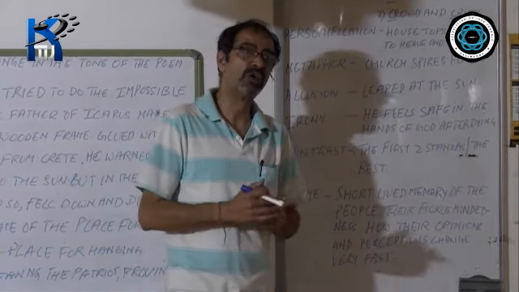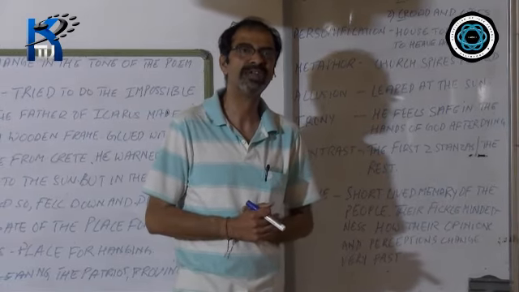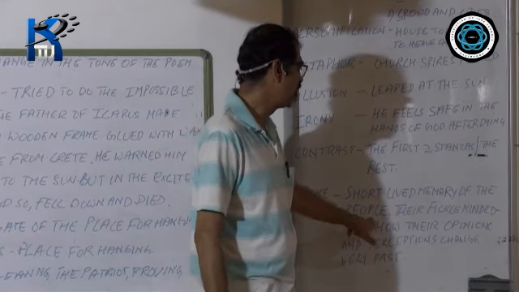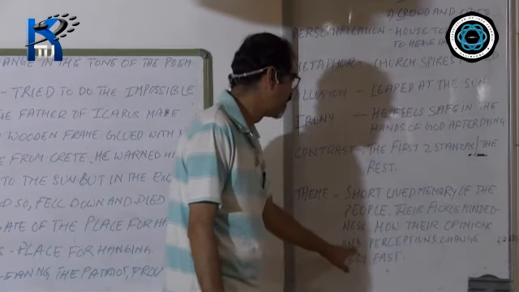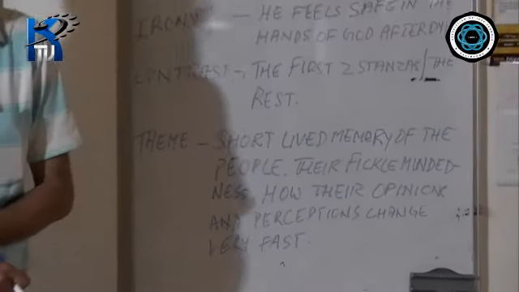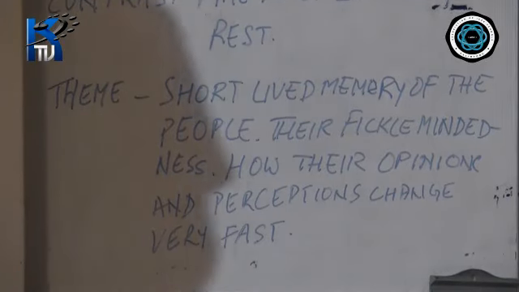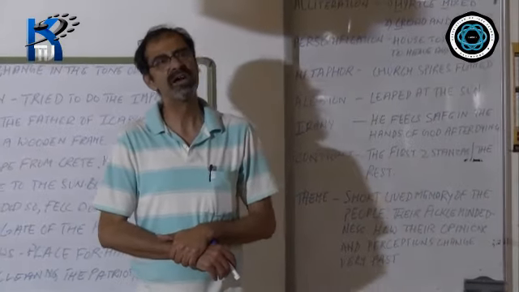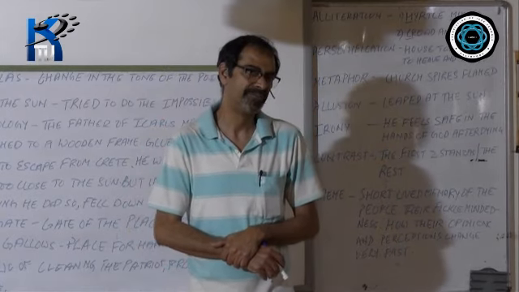In the beginning, he was glorified for his great deeds. Within 1 year, those great deeds had turned into misdeeds. People are very fickle-minded. How the opinion of the people, their perceptions change very fast. That is the theme of the poem. And remember, indirectly, this poem is a reference to the great leaders of the world.